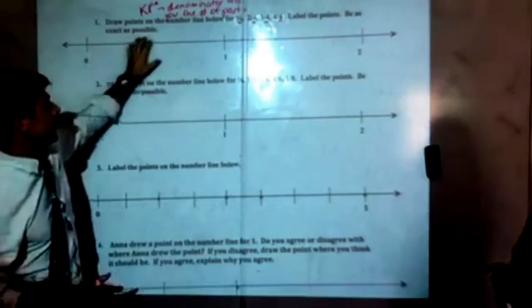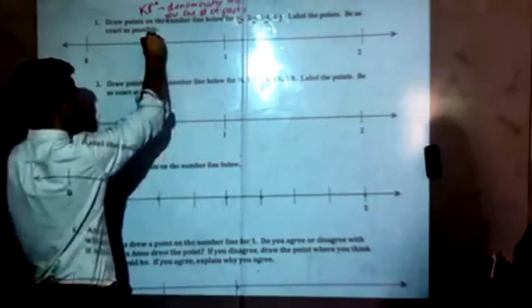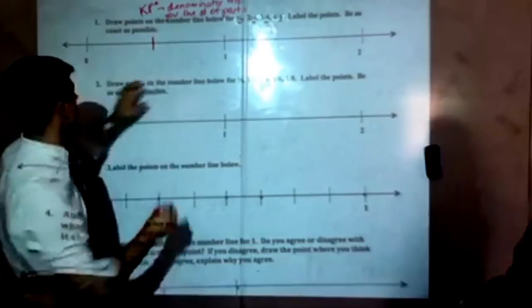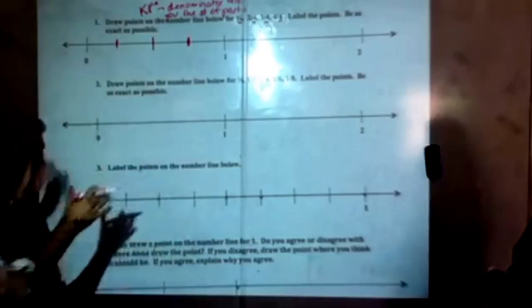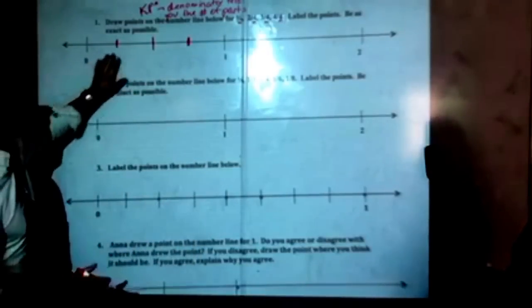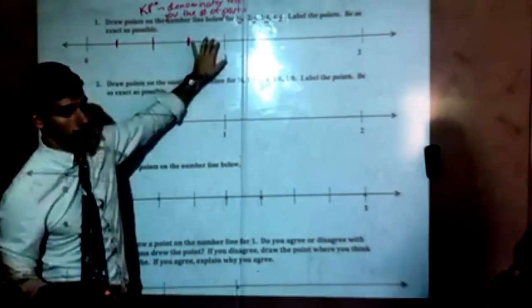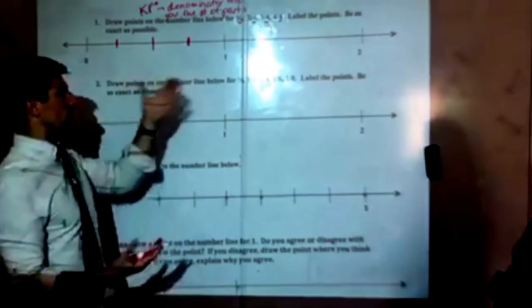So here we need to split this into 4 different parts. So I split it in half from there. That's not exact, but it's okay. So from there, if I have it into 1, 2, 3, 4 different parts, now I can be really accurate with how I place these.